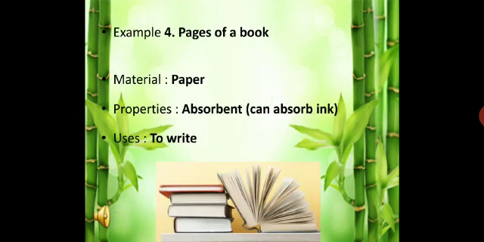Pages of a book. Can you guess what a book is made of? Yes, you're right, paper. Paper is an absorbent material. It can absorb ink. It is used to write. We write, we color, and we also do origami using paper.